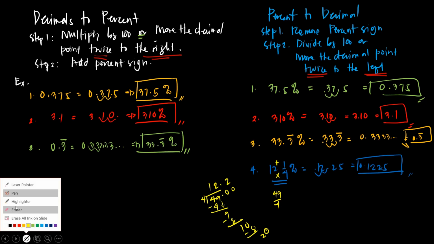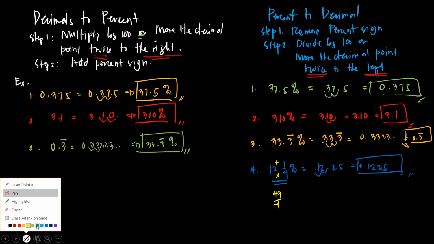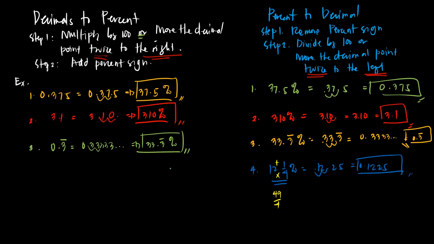Okay, let me write it properly, class. Let me rewrite it so we can see it all at once. Again, we will have 49 divided by 4. So 1 times 4 is 4, then subtract it, we will have 0. So we have to bring down the 9. Then 9 divided by 4, you will have 2. Then 2 times 4 is 8. Then subtract it, you will have 1. Then add a 0 because you cannot divide 1 by 4. So add a 0, then you bring down the 0.